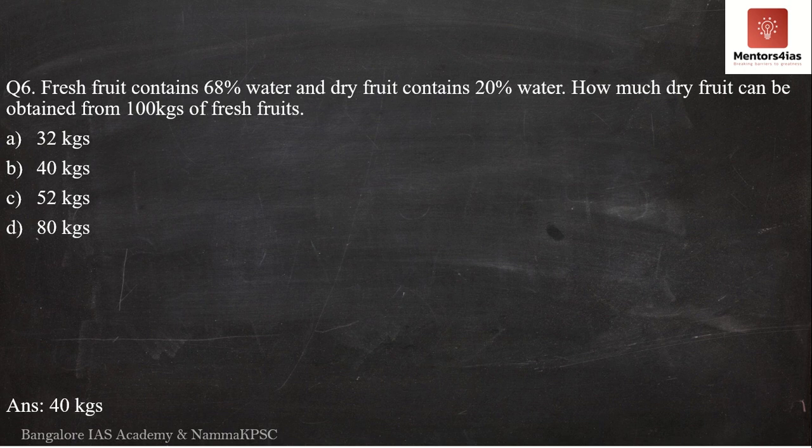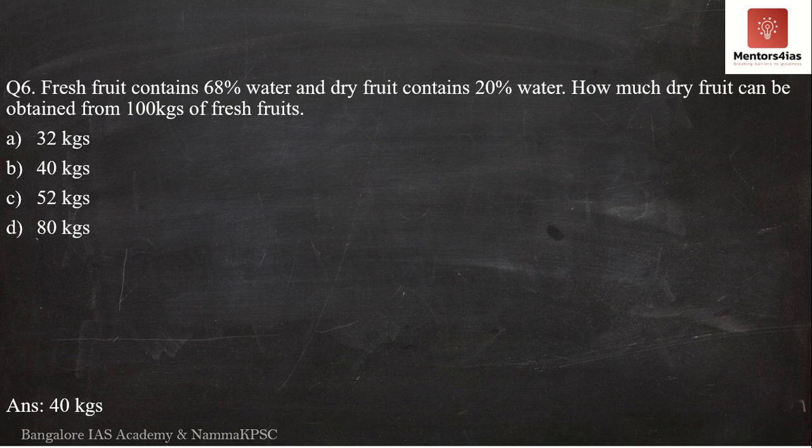So now, since the water is reduced, water contributes to 20% of the total weight. After drying, water is 20% with respect to the total weight.